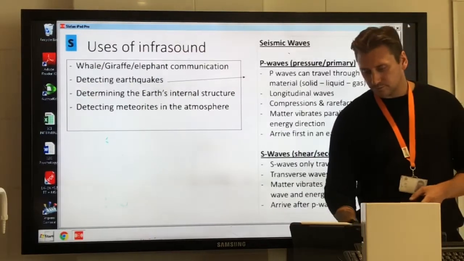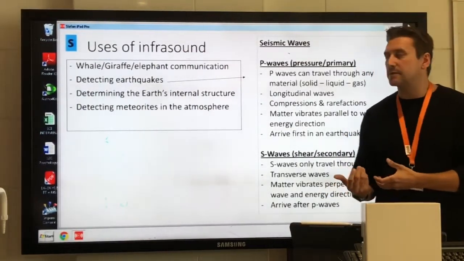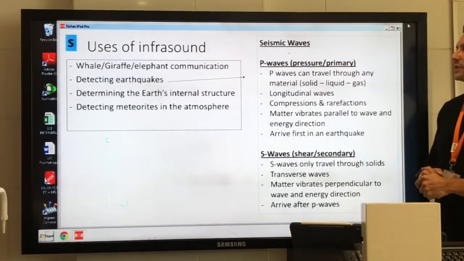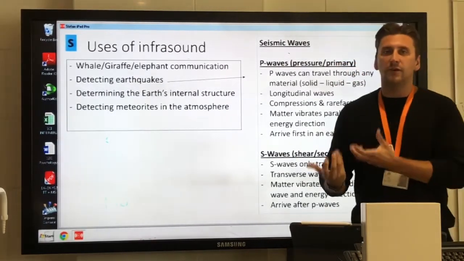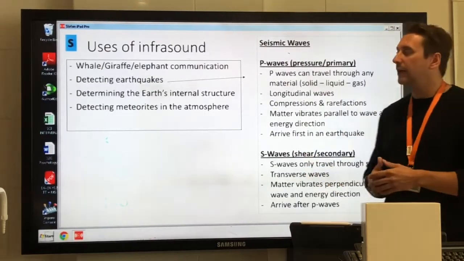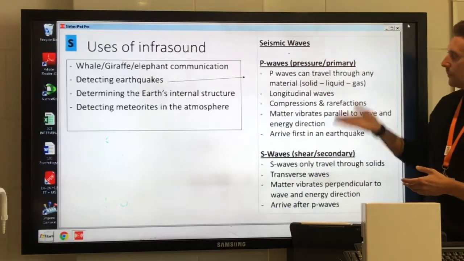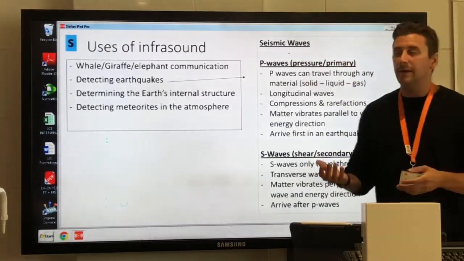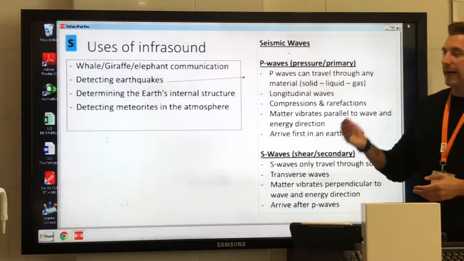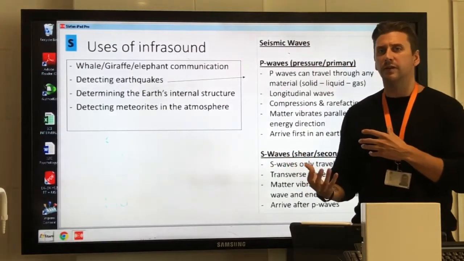Moving on, for infrasound in this chapter specifically, we're actually going to focus on the seismic waves. So we said that earthquakes, when they're created, produce seismic waves, which are infrasound. And these seismic waves can be categorized into two separate waves. So you have P waves and S waves. Now, we need to know specifically a few different characteristics and a few things about those waves in particular.